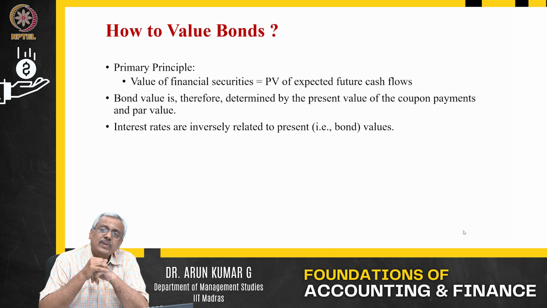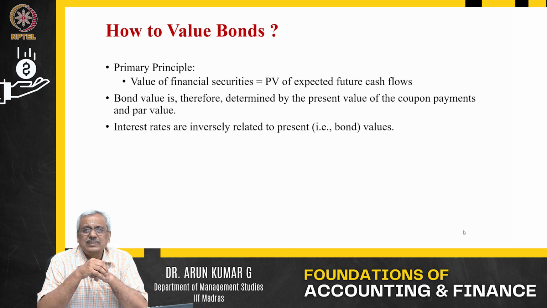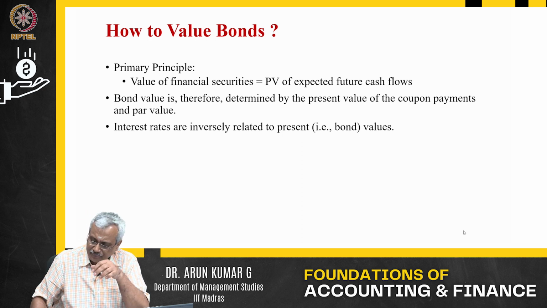It is determined by the present value of coupon payments and par value. Interest rates are inversely related to present bond values. Obviously, you know how interest rates are inversely related here.